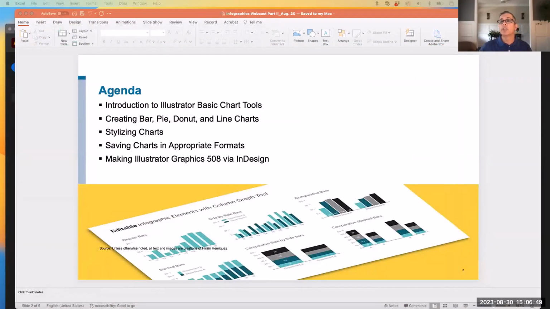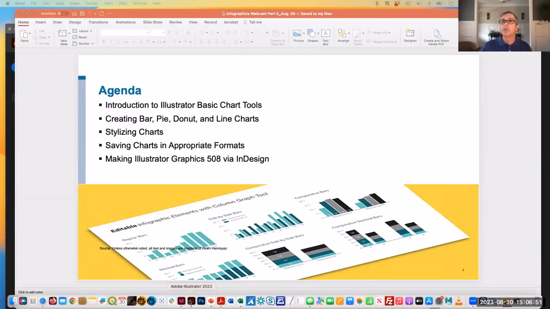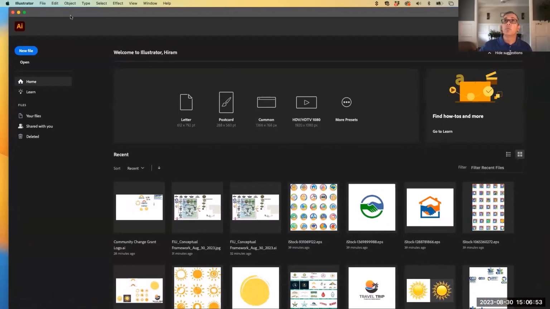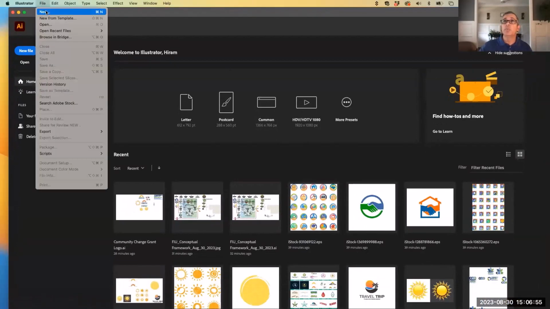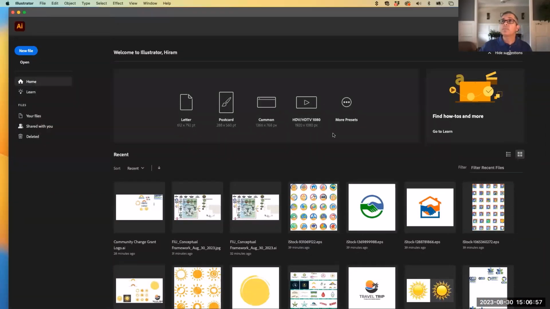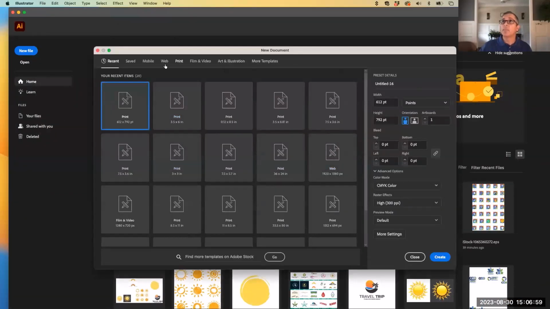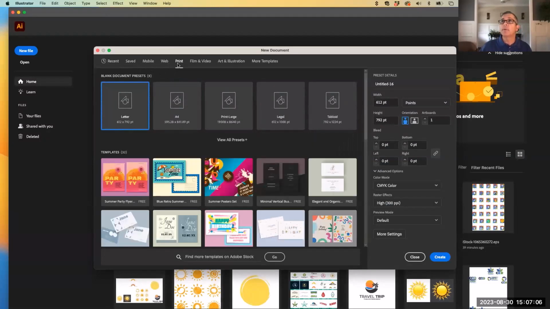And we're going to open Illustrator. So I'm going to go down here to my screen, and what I'm going to do is File, New, and I get the dialog box that appears with all the different formats you can use. I'm going to select print at the top. Letter size is fine. In terms of my measurements, I could leave it in points.